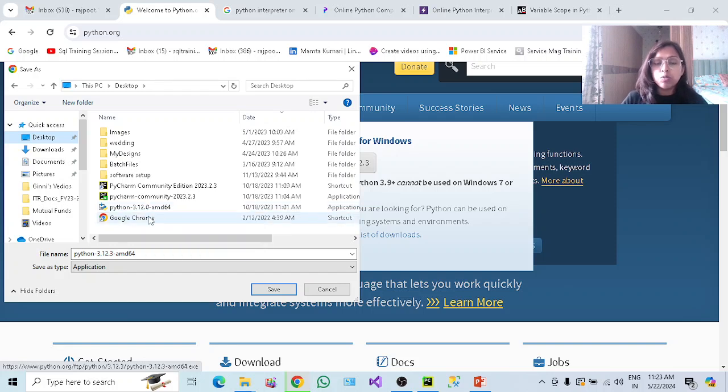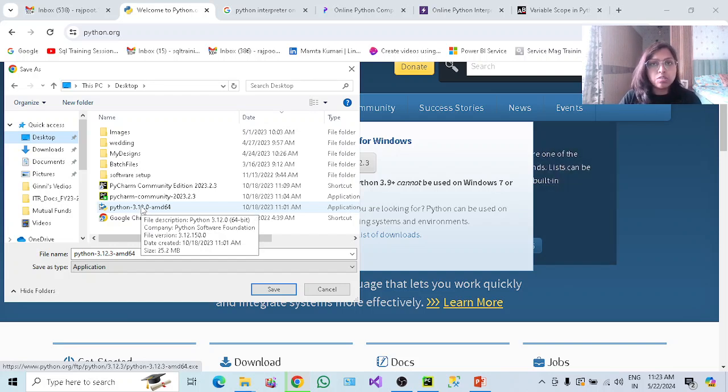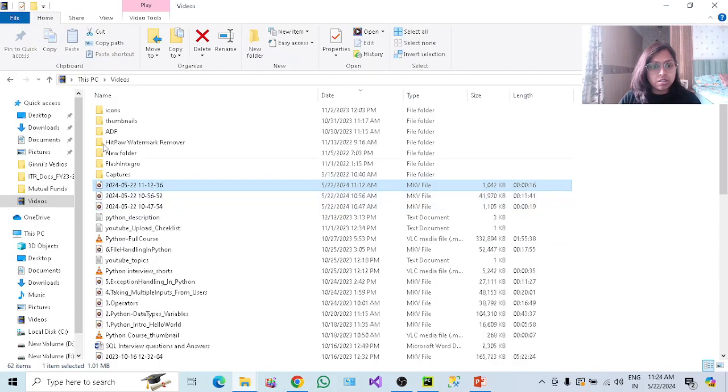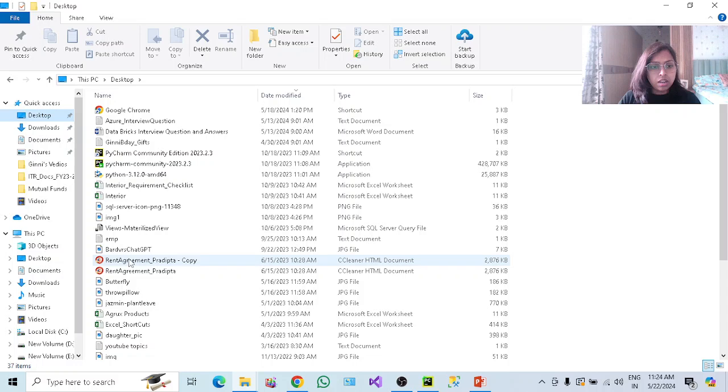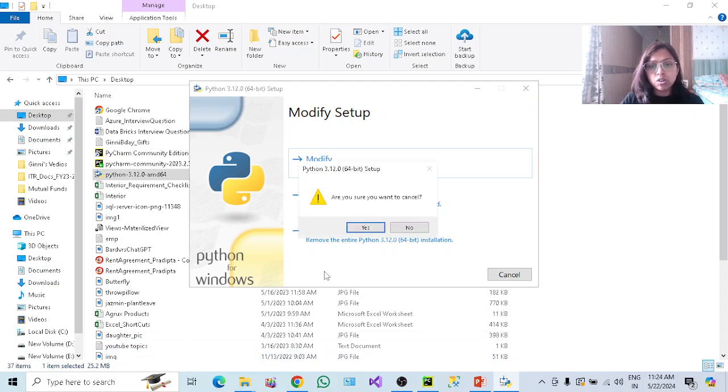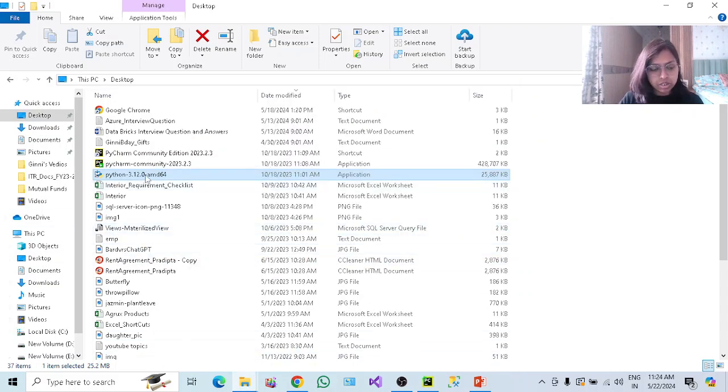Now in the installation, there is only one thing that you need to take care of. If you double click on it, a pop-up will open, and there is a checkbox. Let me show you. I'll go to the desktop, and here I have Python. If I double click on it, right now it is asking me to modify the setup. Why? Because it has already been installed. But when you double click on it, this pop-up will open, and there is a checkbox over here, so make sure you check it, and then click on next, next, next, follow the next steps, and then it will be installed. Let me cancel it because it is already installed.